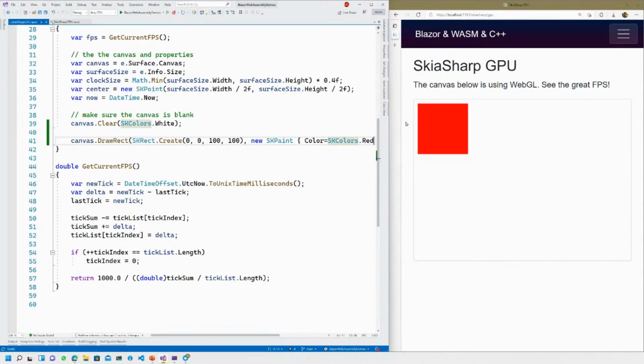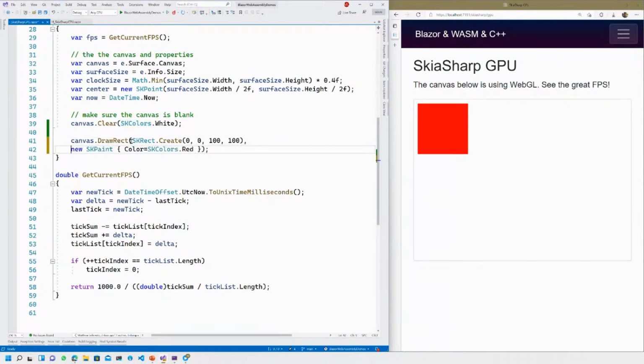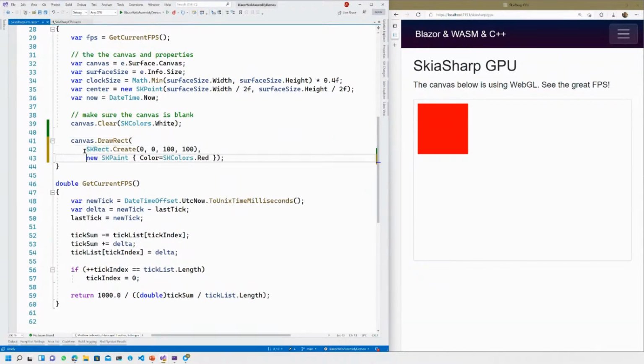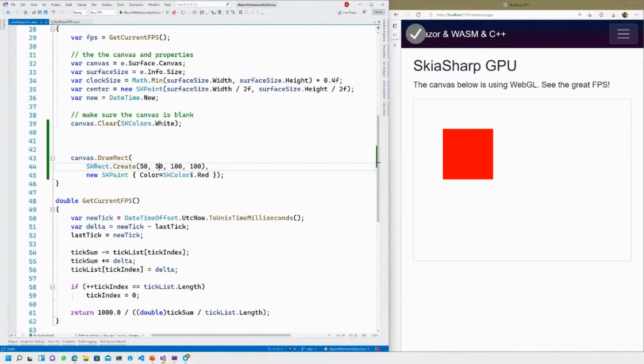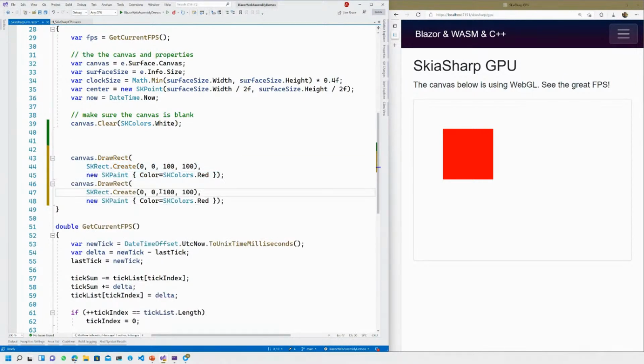All right, so I've got a red canvas, and let's just say we wish to move this around, right? Nothing's ever drawn in a single position. There is one way. Let's say I want to put it just off a bit, like 50 by 50 from the side. We could do the math. Some people might want to do that, and let's just say you wanted 3/4 of the way in. You could do math on it, and then say you got a square and a circle next to each other. Let me demonstrate that.